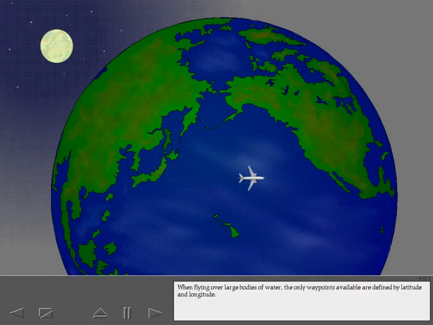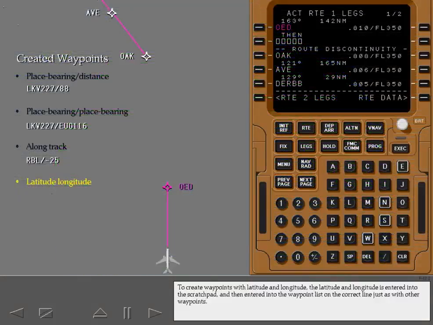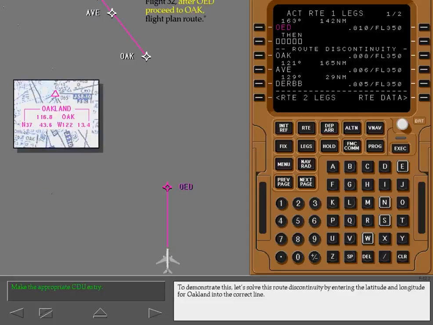When flying over large bodies of water, the only waypoints available are defined by latitude and longitude. To create waypoints with latitude and longitude, the latitude and longitude is entered into the scratch pad and then entered into the waypoint list on the correct line, just as with other waypoints. To demonstrate this, let's solve this route discontinuity by entering the latitude and longitude for Oakland into the correct line. Enter the data as shown and select the correct key.